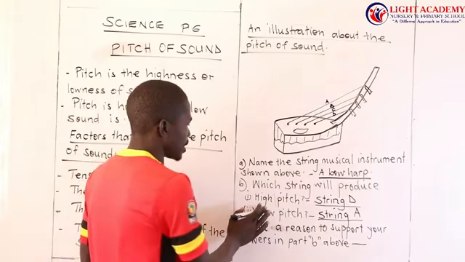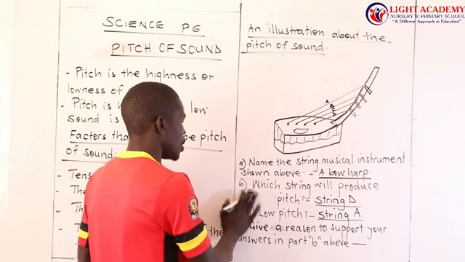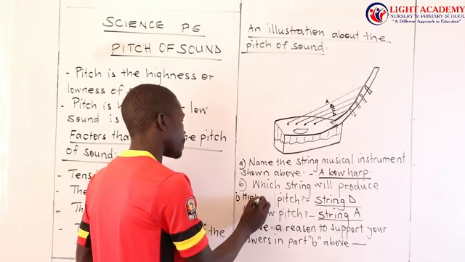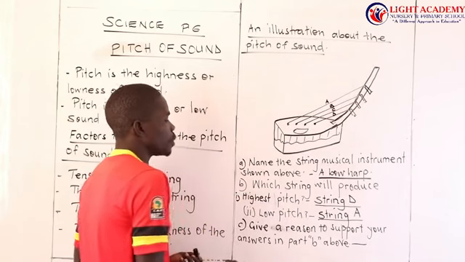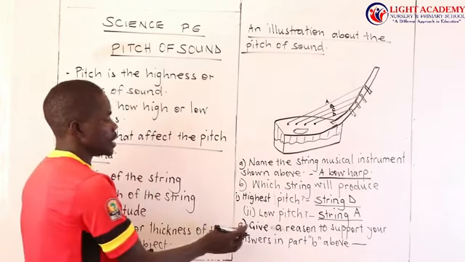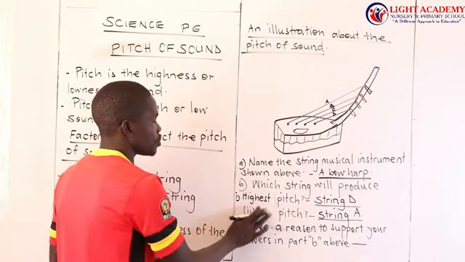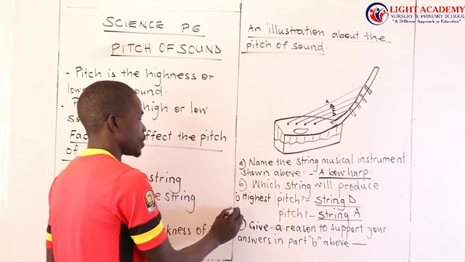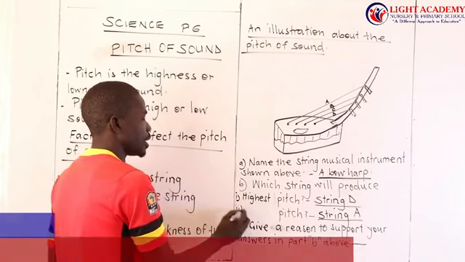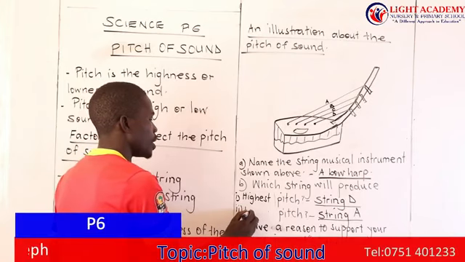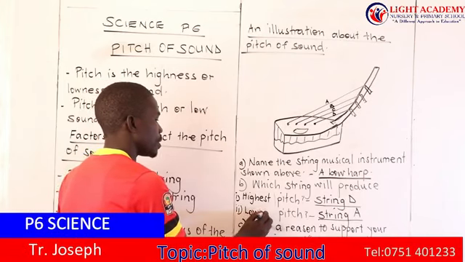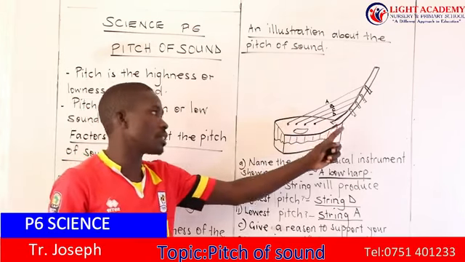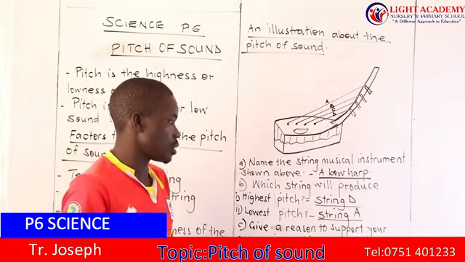Or instead of high pitch, you can say highest pitch. The string that is going to produce the highest pitch is string D. And lowest pitch, let us correct them properly, the lowest pitch is string A. Highest pitch, string D. Lowest pitch, string A.